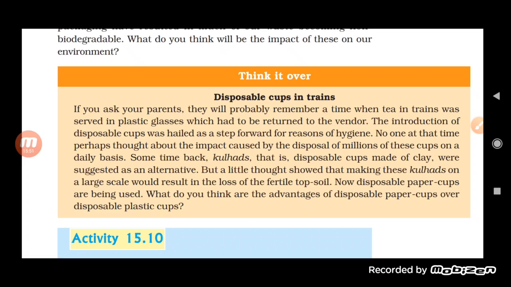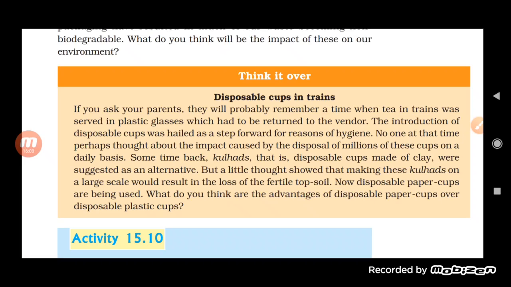Okay, the disposable paper cups are good, especially over the plastic cups, because they are disposable, they are biodegradable, and they will not affect the fertility of the soil.